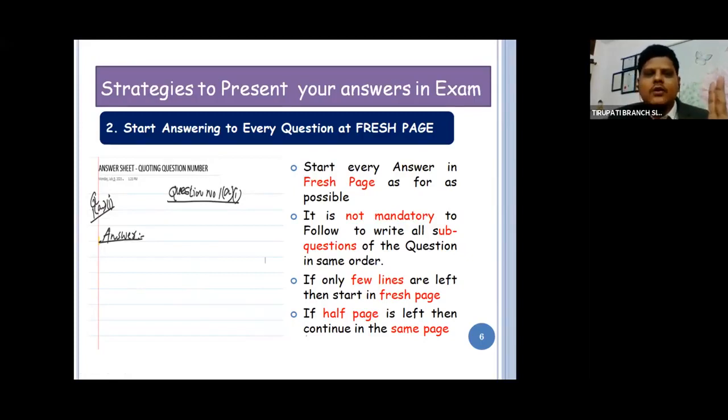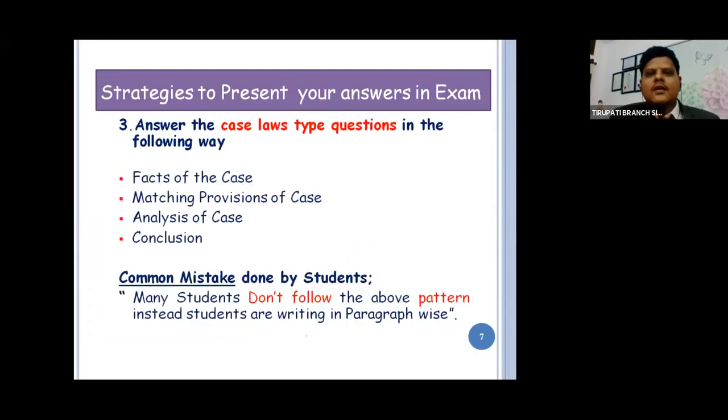Two strategies are over. Going to the third strategy: answering case law type questions. I have particularly faced this problem with my students when I am doing paper evaluation. Sir, don't write paragraph wise. Your answer is perfect. Tell the paper evaluator that, sir, I have clarity about the case. I am going to write the case in 4 ways. One is the facts of the case, which you have given in the exam paper, on the question paper itself. I am just presenting, showing that I understand the facts. Marks will not be awarded for it. Then the provisions of the case.